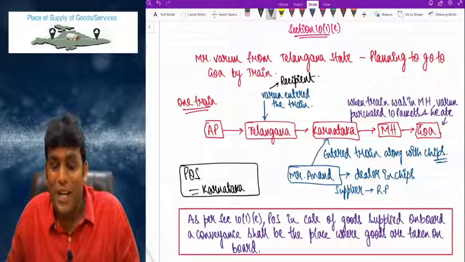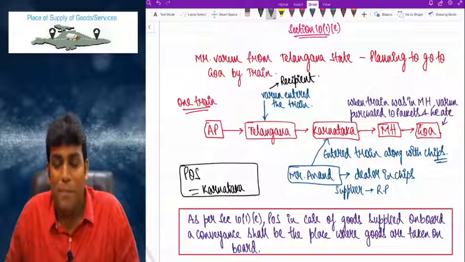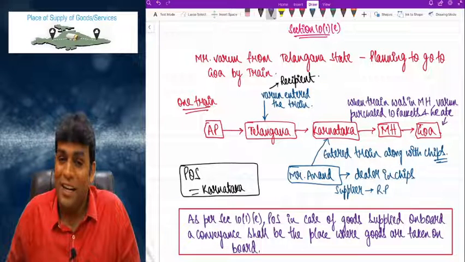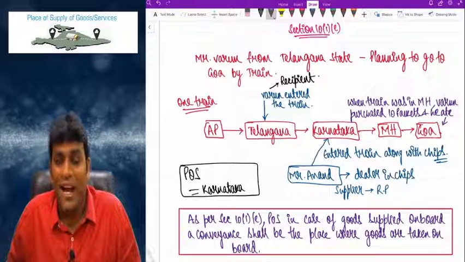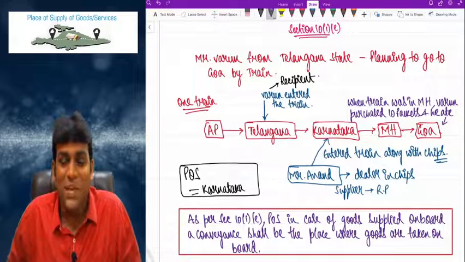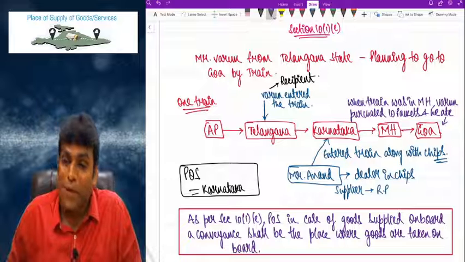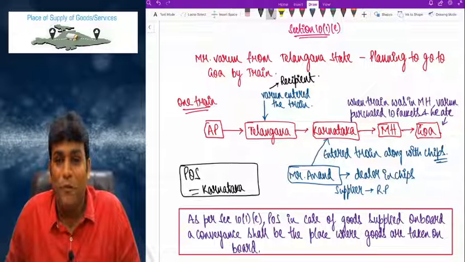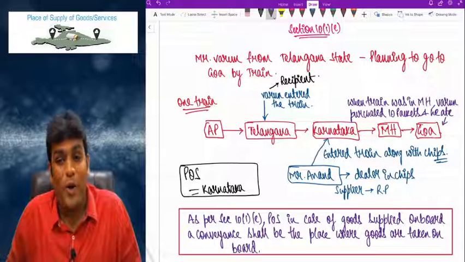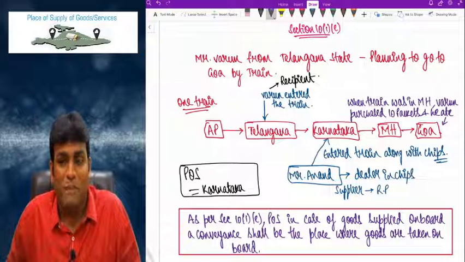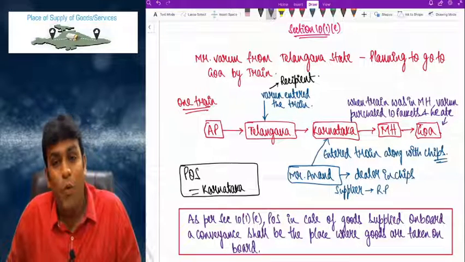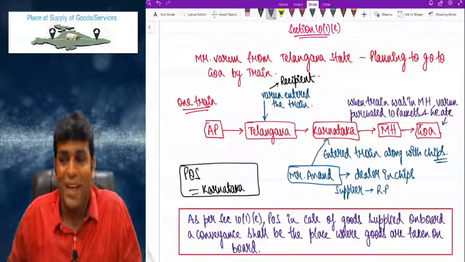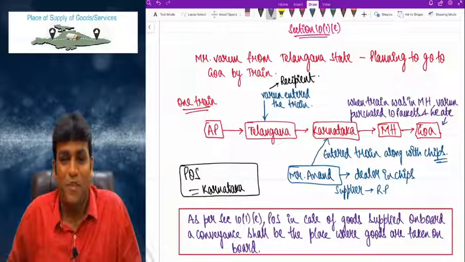And 10(2) clearly says if the place of supply cannot be determined under section 10(1), then it is determined in such manner as may be prescribed. So far nothing is prescribed, but in future if there is a conflict between any of the points, or you are not able to determine place of supply, government will use the power of 10(2) and determine what will be the place of supply. Very interesting concept, friends.